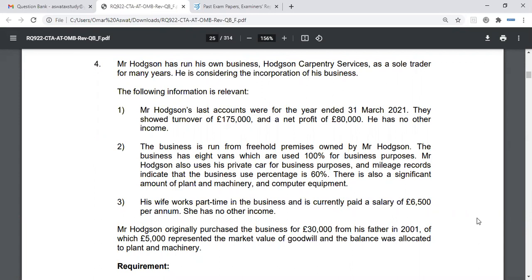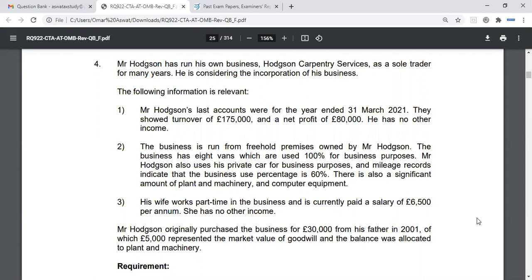Because it'll be below the primary threshold and within the personal allowance. Now, the company would also potentially be subject to class 1 secondary contributions at 13.8%. However, if she's the only employee, then this will not be an issue. And also, if it does exceed the thresholds, then the company can always claim the employment allowance.